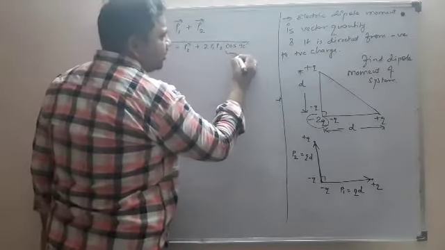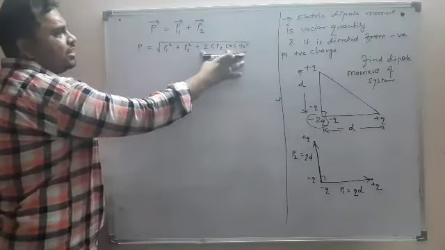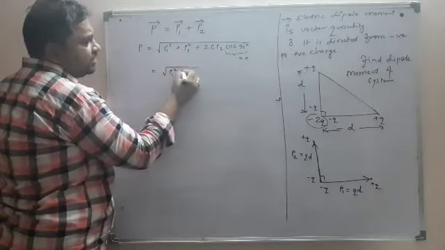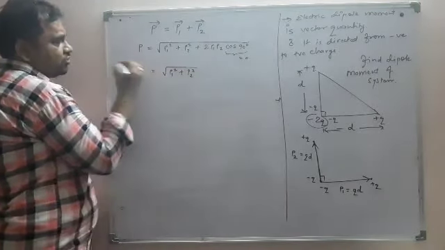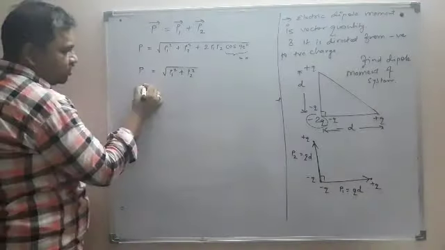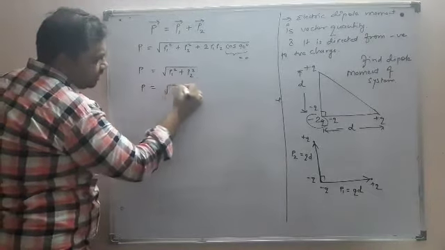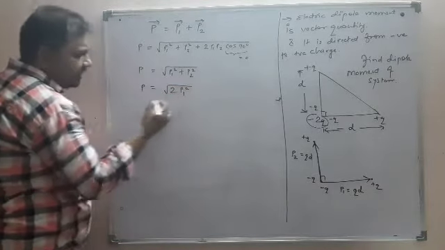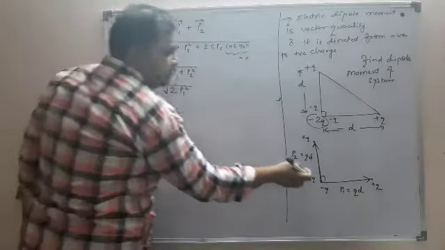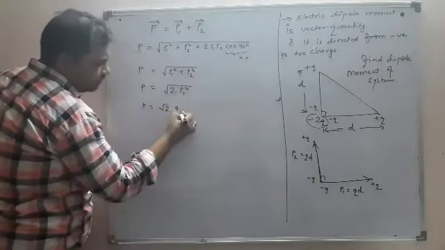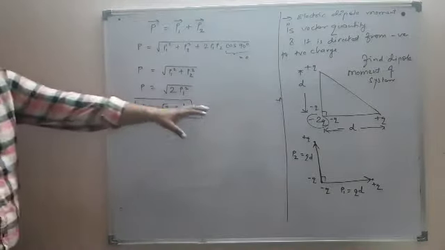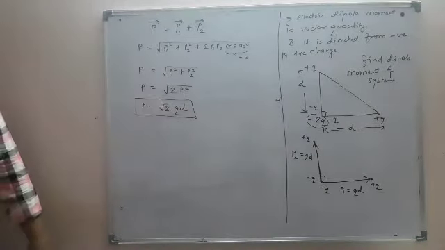As we all know, cos 90 is 0, so this entire term becomes 0. So it is just under root P1 square plus P2 square. P1 and P2 are both equal, so you can write it as under root 2 P1 square. So it is basically root 2 into P1. P1 or P2, both of them are equal to QD. So the resultant dipole moment of this system is root 2 QD.